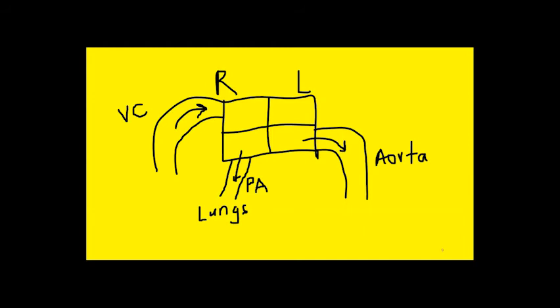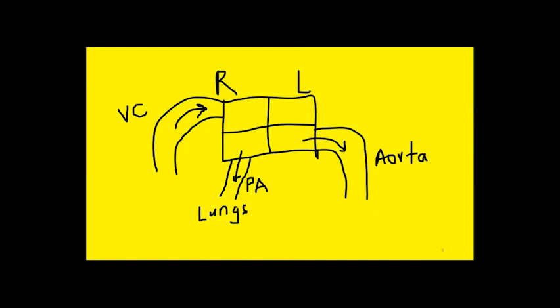The pressure inside the aorta is the afterload for the left ventricle, because the left ventricle is supposed to eject blood into the aorta. Similarly, the right ventricle is supposed to eject blood. If the pressure inside the aorta increases, this will compromise the pumping ability of the left ventricle. Hence, the afterload for the left ventricle will increase. Now the left ventricle has to contract with greater force to eject the blood into the aorta.